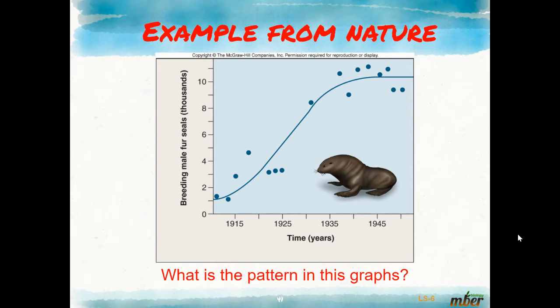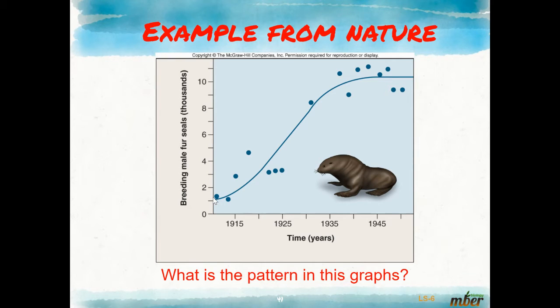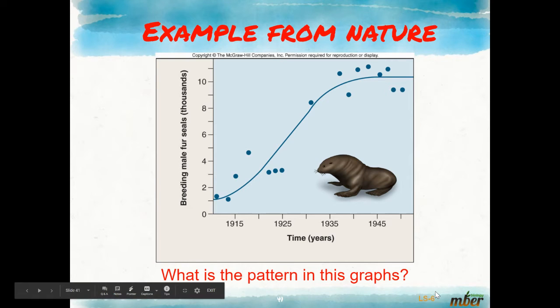So this is an example from nature. Here we have the breeding male fur seals in the thousands, and the time over years. In the early 1900s, we see that the population was really low. There was about 1,000 of them. And these are the males that are able to breed, it sounds like. As time went on, the population exponentially increased, but eventually it looks like it capped off. So what is the reason for this cap off? What is the pattern in this graph?